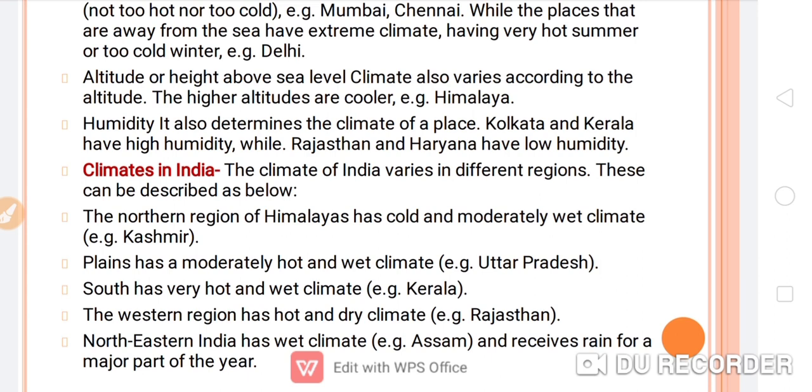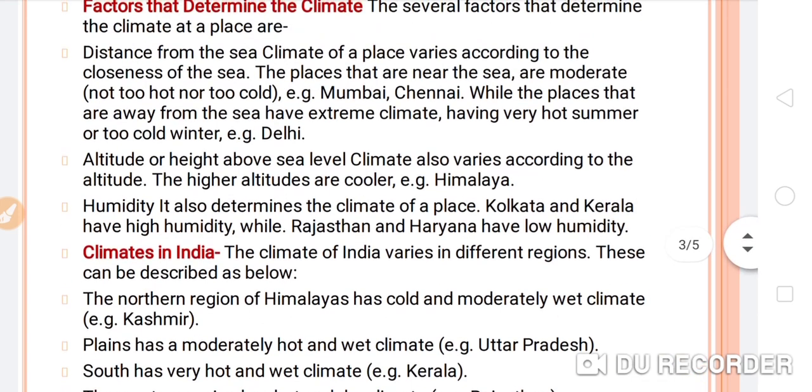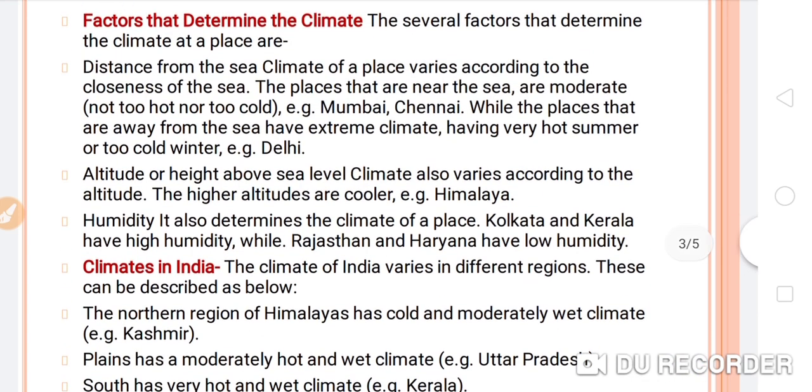Kolkata and Kerala have high humidity while Rajasthan and Haryana have low humidity. So humidity is also responsible for determining the climatic condition. So here we have seen the three factors which determine the climatic conditions for a particular place: number first, sea; second, altitude or height; and third, humidity.